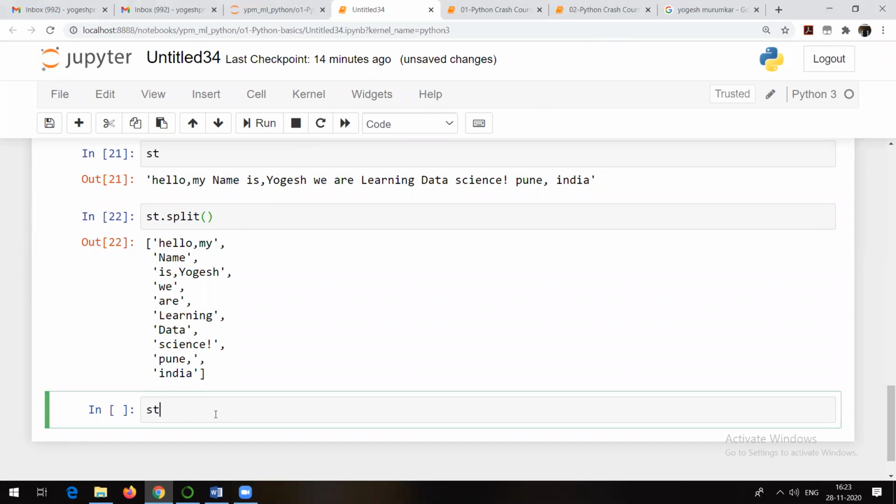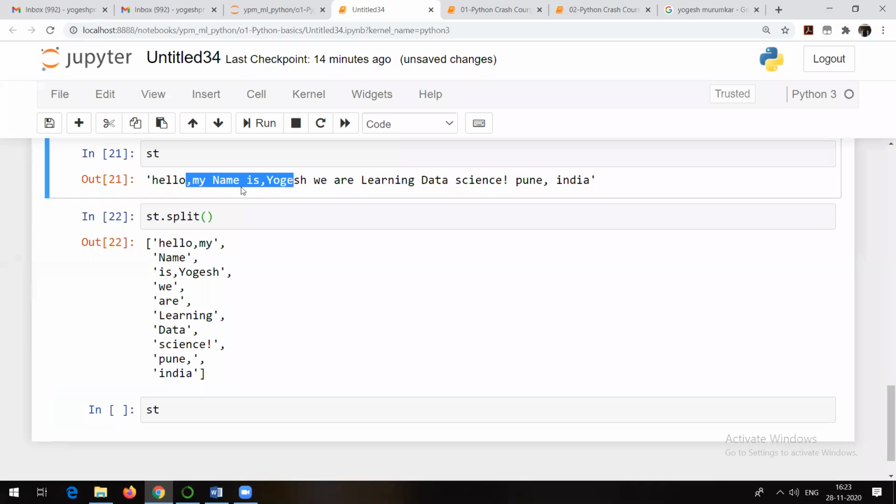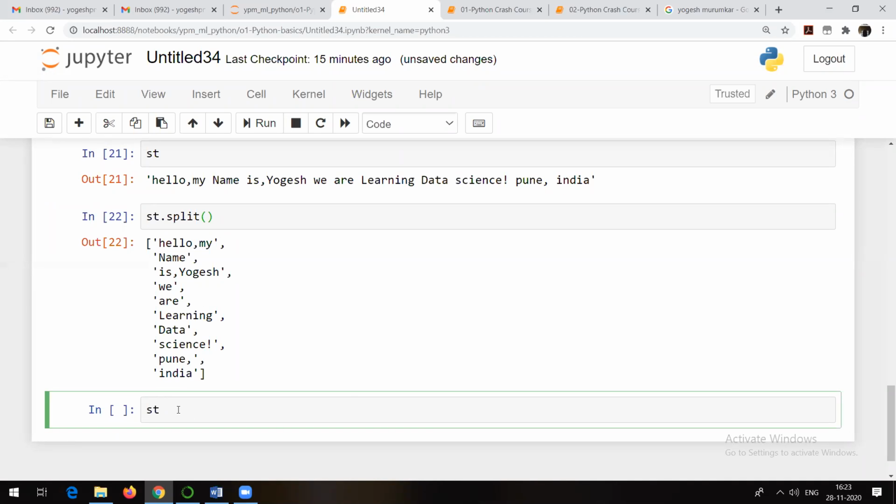Now suppose I want to split it on the basis of some other character. For example, I can see there are some commas here, right? So you can see hello is 1, name is 2, and then 3, and then 4. If I divide this particular string on the basis of another character, that is comma, this is how I can split it.